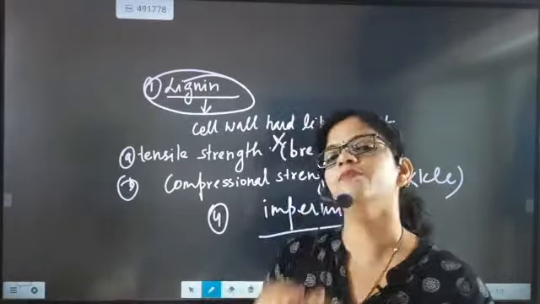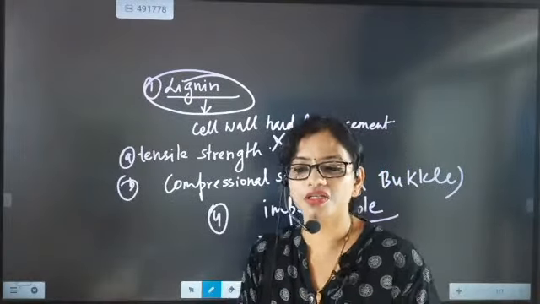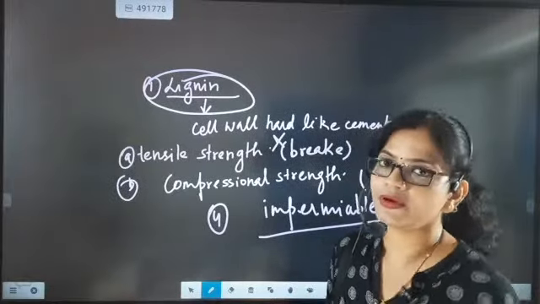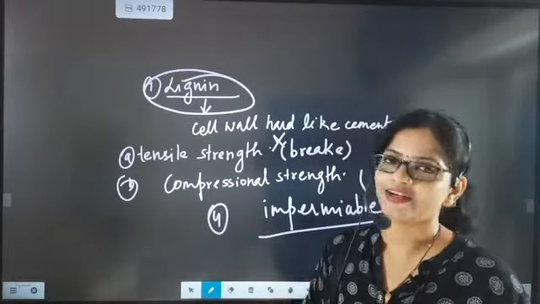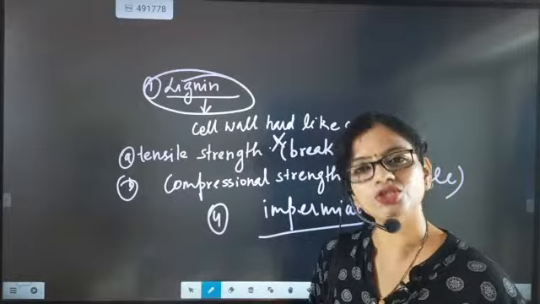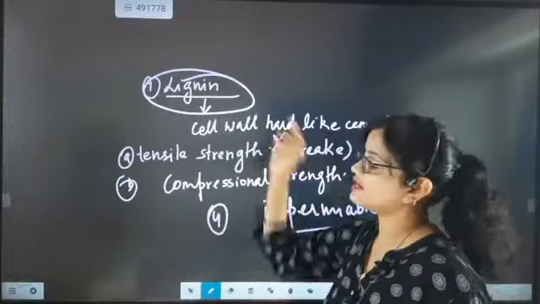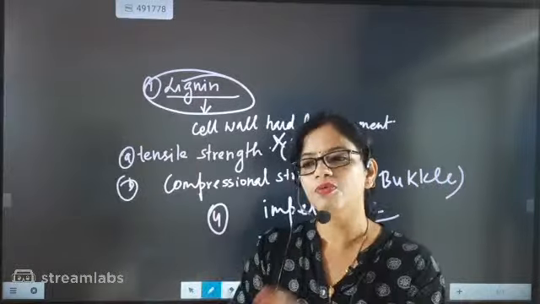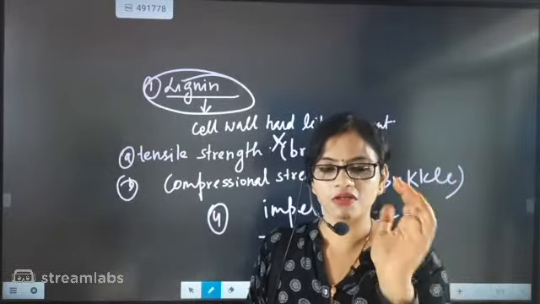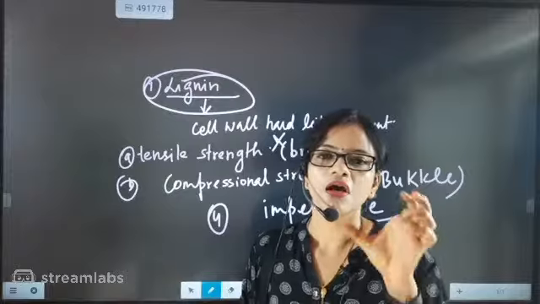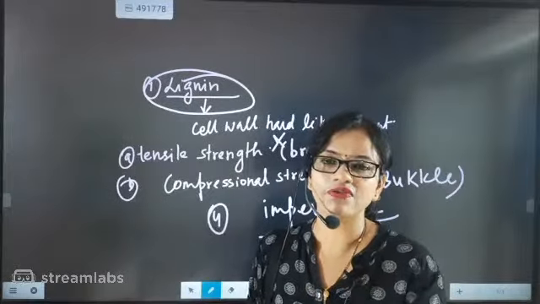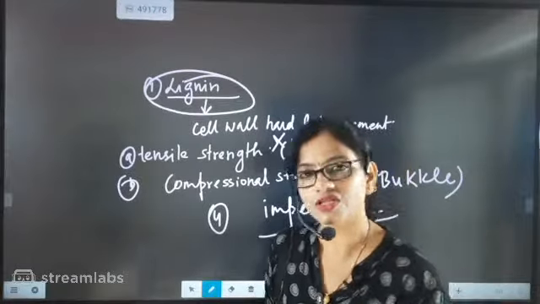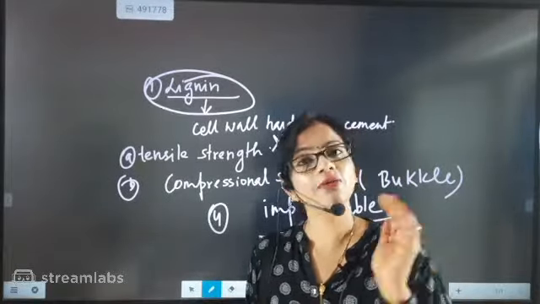This is a very important part. I want my children to understand. The protoplasm part of the cell will not be living, it will be dead beta. Protoplasm means cytoplasm and nucleus together. So we have understood that lignin is a very important substance. It will make the cell wall very hard, strong like cement. It will provide tensile strength, compressional strength, and it will make the cell impermeable.